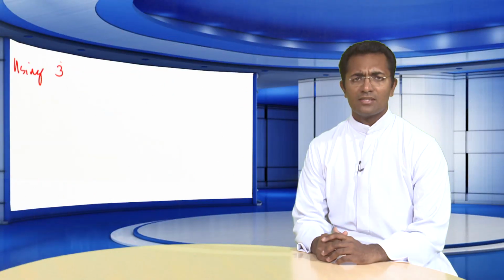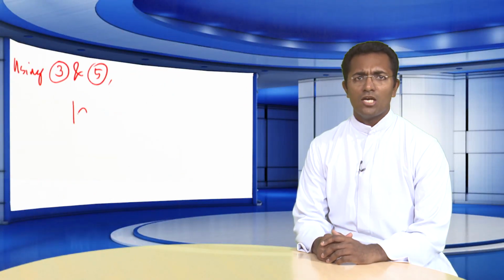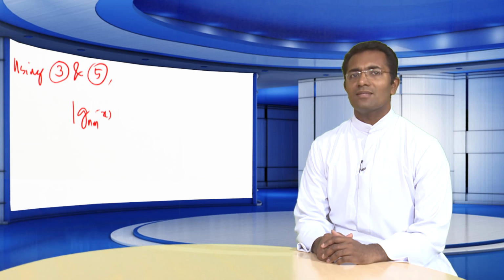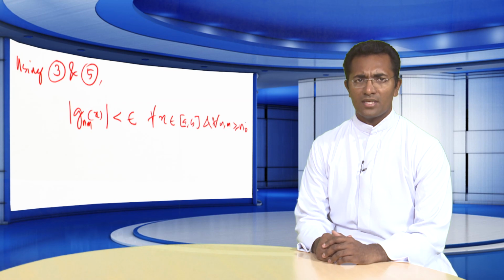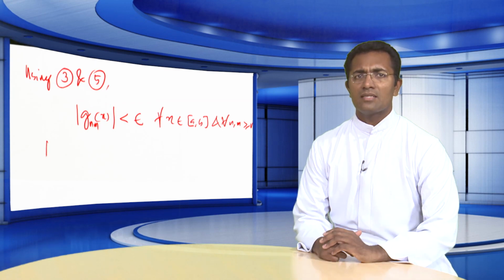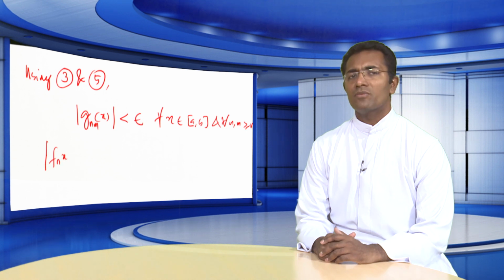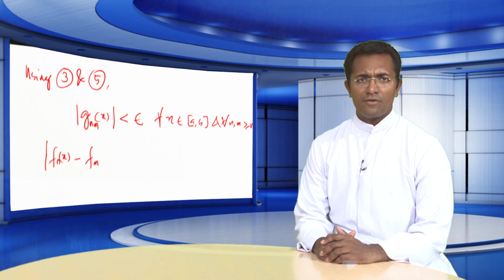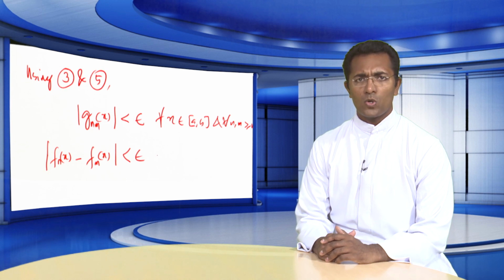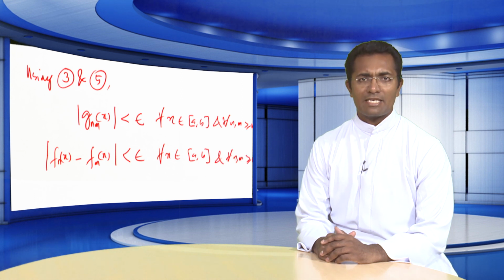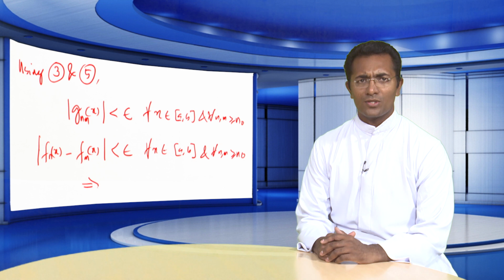Using the previous equations, we get |g_nm(x)| < ε for all x on the interval [a, b] and for all n, m ≥ n₀. That is, writing the equivalent terms of g_nm(x), we have |f_n(x) − f_m(x)| < ε for all x on [a, b] and for all n, m ≥ n₀.